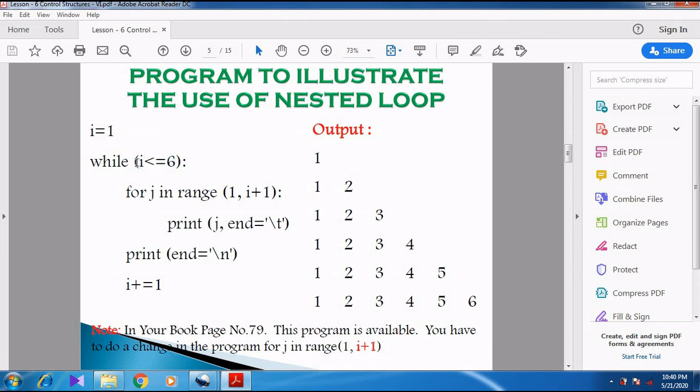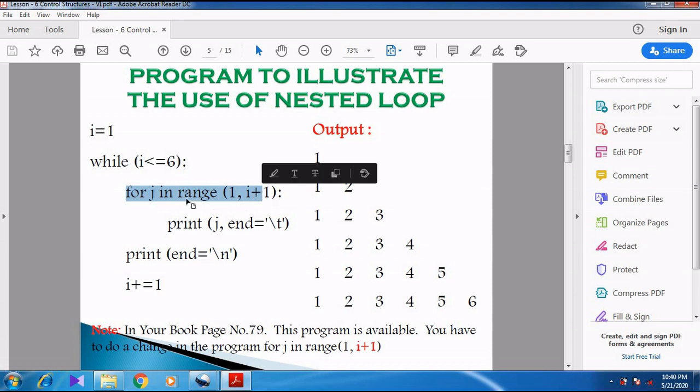Whenever the condition is true, it gets into the statement. But inside the while there is no statement. Instead, there is another loop called the for loop. This is called the inner loop. So while is the outer loop and for is the inner loop. Whenever the outer loop condition is true, it gets inside the inner loop.